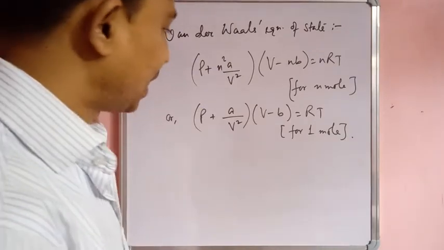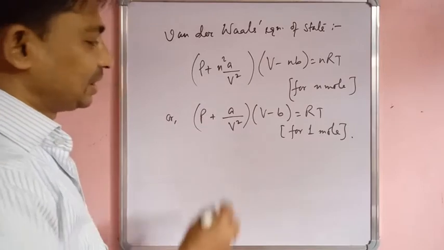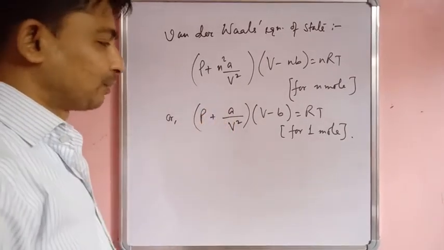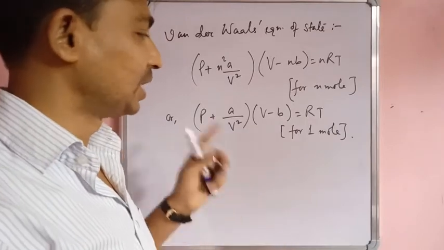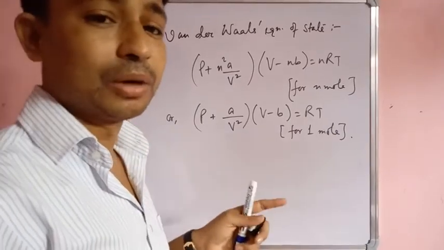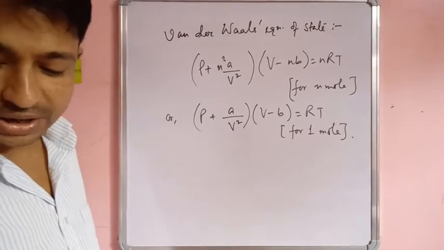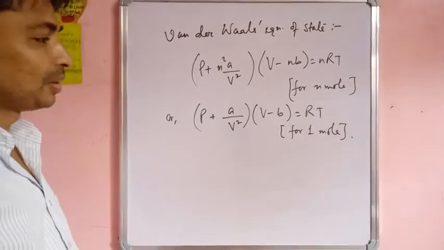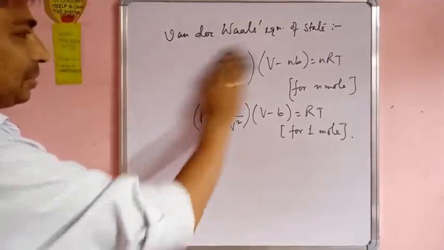Now these two terms a and b are constants. The term a is for molecular attraction, and b is for the volume, which is called excluded volume or co-volume. So now we will study from this Van der Waals equation what a and b signify, and what the units of a and b are.